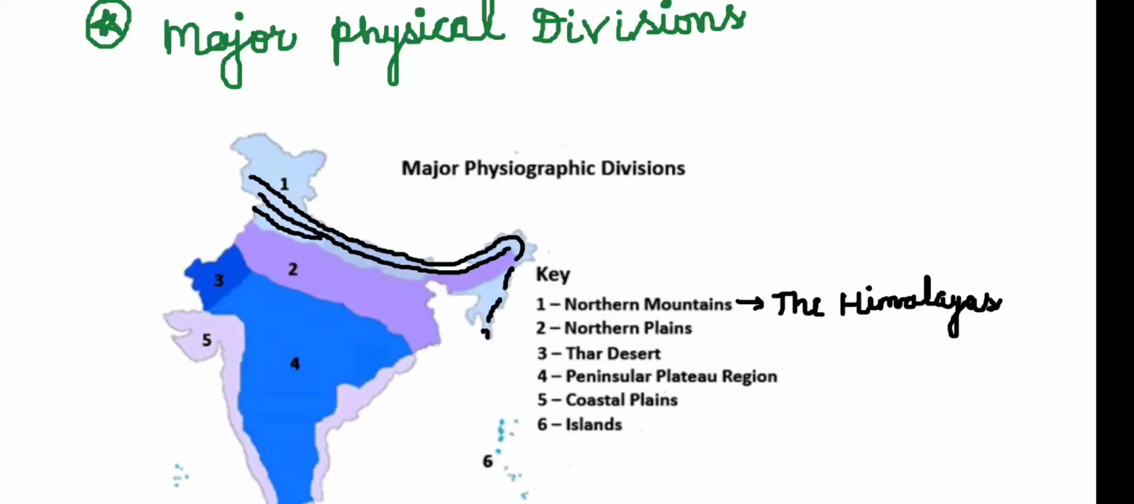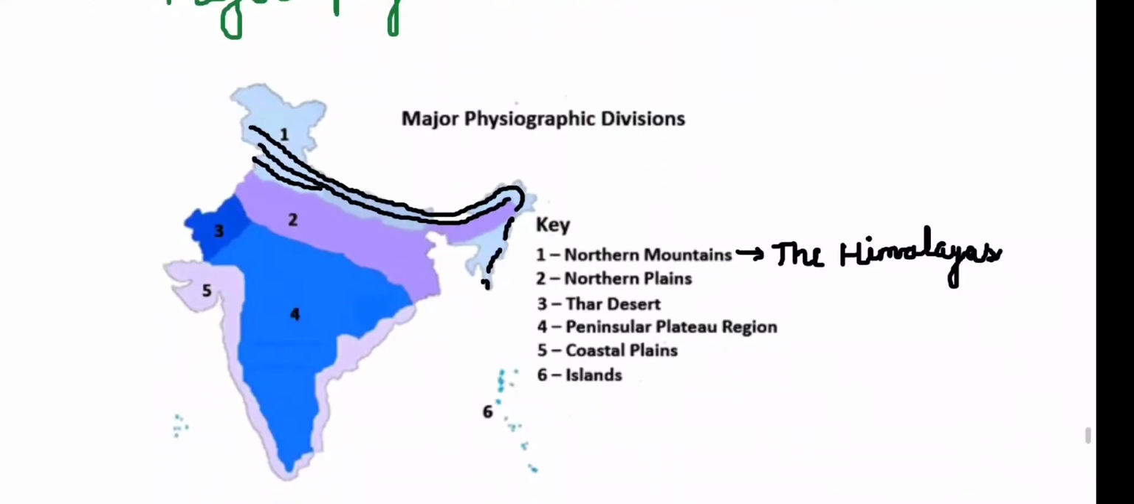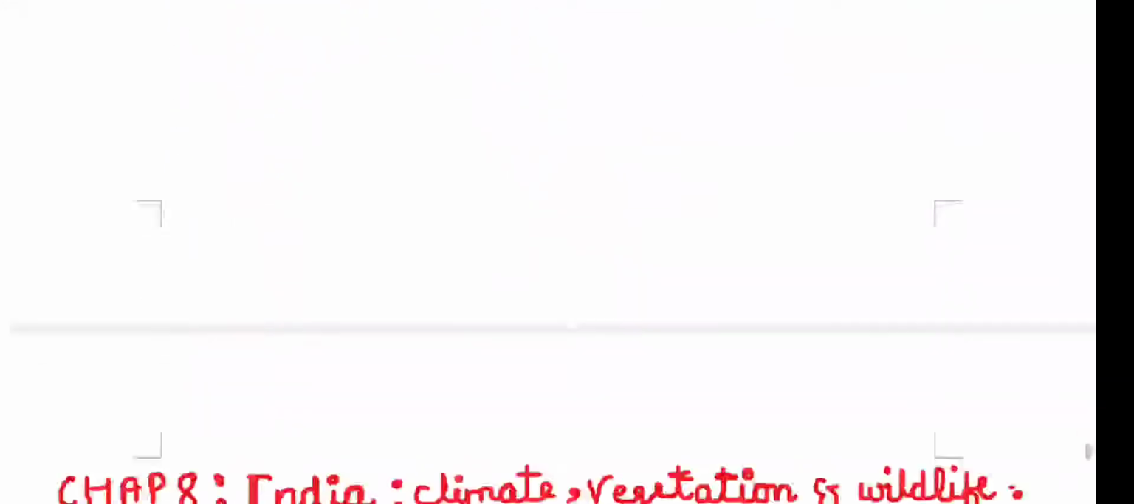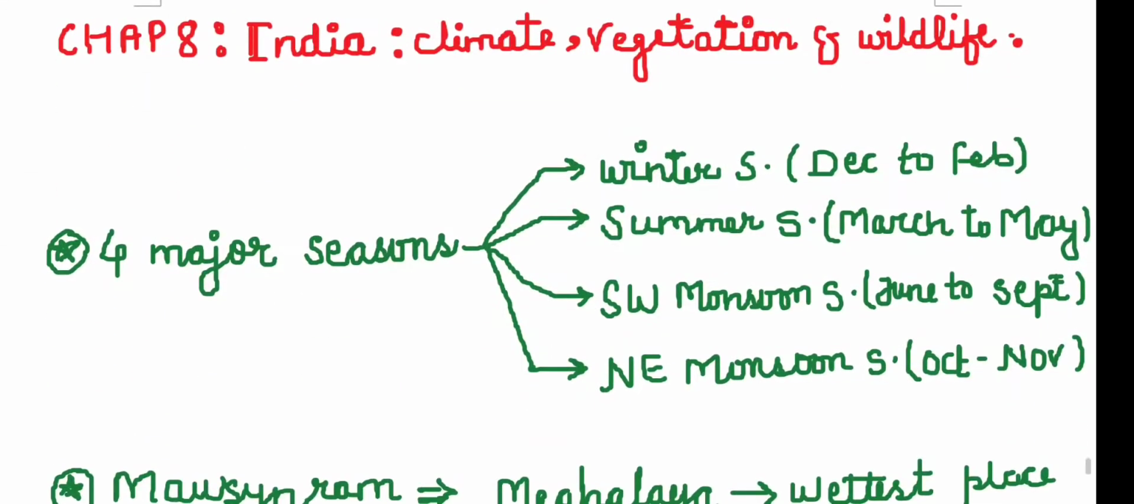Then the fifth is the coastal plains, which start from Gujarat and terminate at Odisha or Bengal. Sixth are the islands, which consist of 2 island groups, the Andaman and Nicobar, and Lakshadweep. So these were the major physical divisions of India. Now chapter 8 is the last chapter in this geography NCERT class 6. It is about India: the climate, the vegetation, and the wildlife that we have in India.